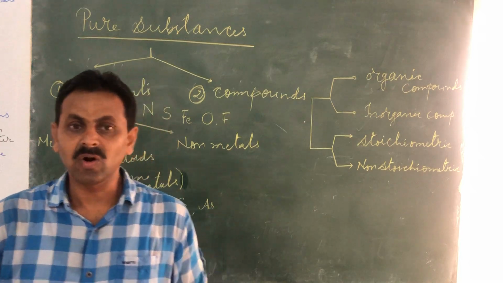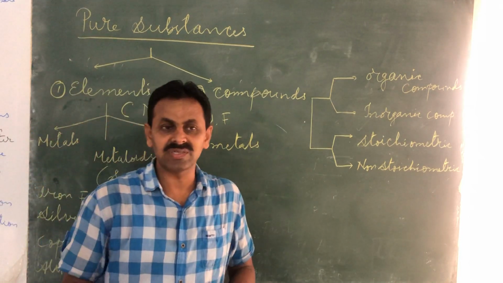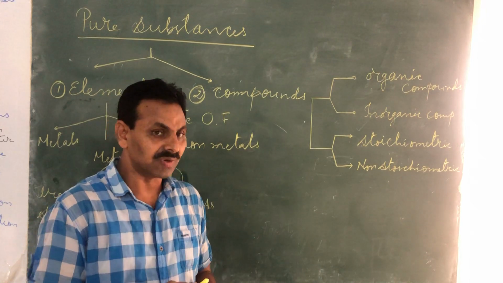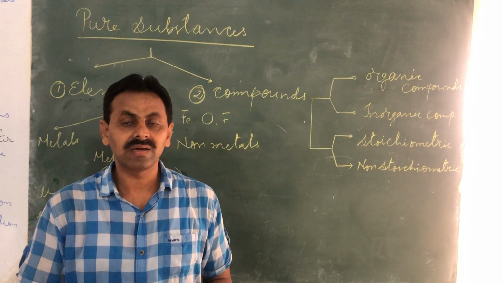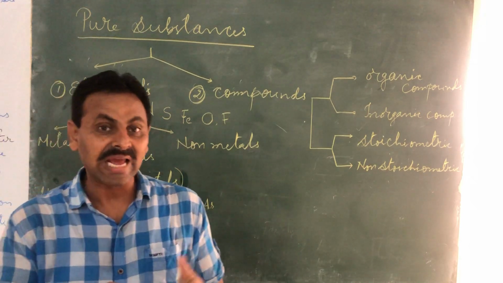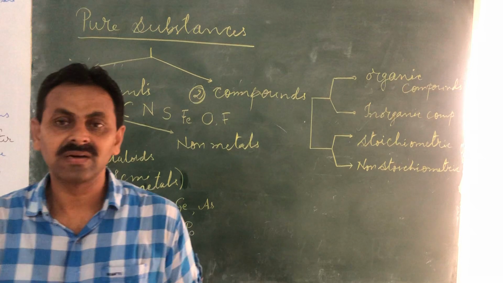Homogeneous mixtures are nothing but solutions, and that is what we have studied some details of solutions. What is a solution and what are the types of solutions?